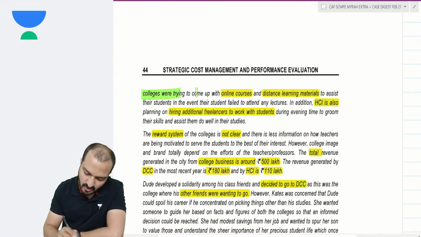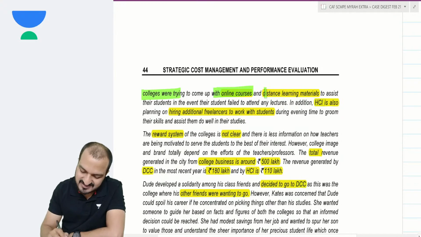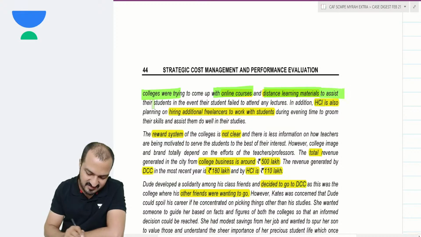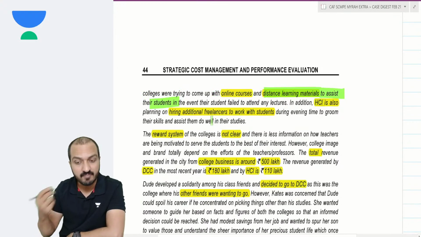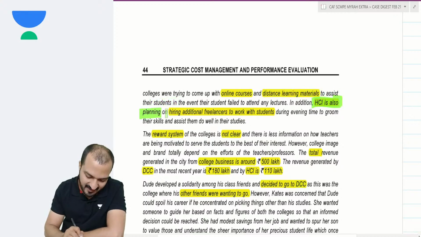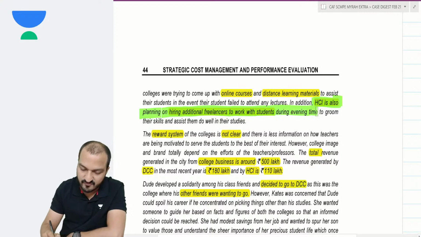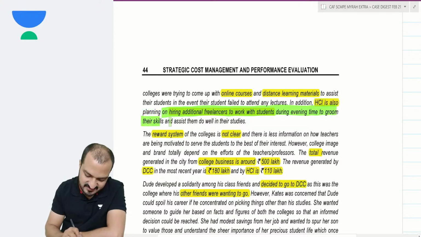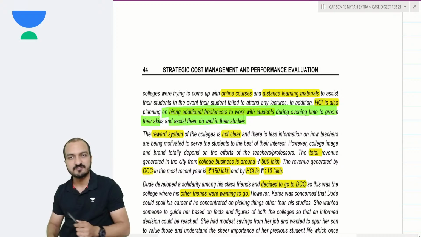Both the colleges were trying to come up with online courses and distance learning materials so that they can assist the students even when they are doing part-time jobs. HCI, additionally, is also planning on hiring additional freelancers to work with the students during evening time to groom their skills and assist them in doing well in their studies.